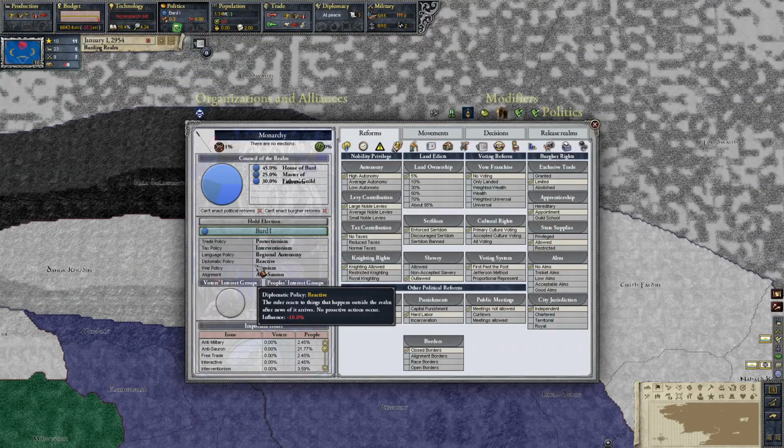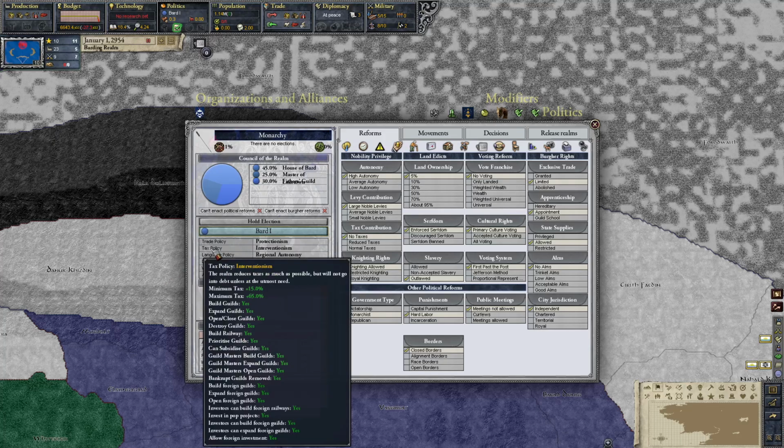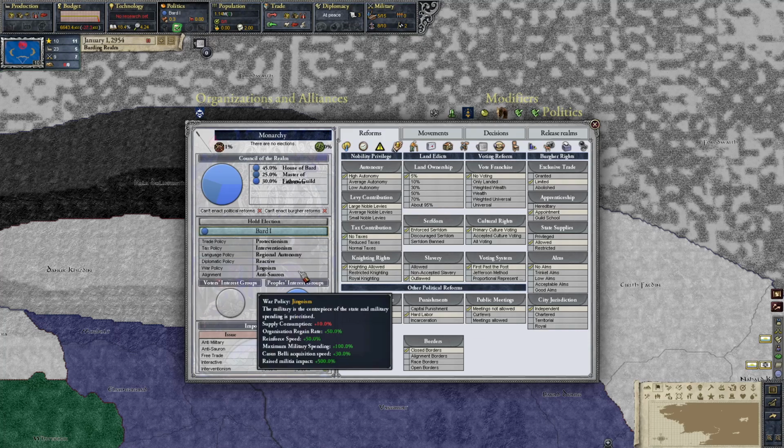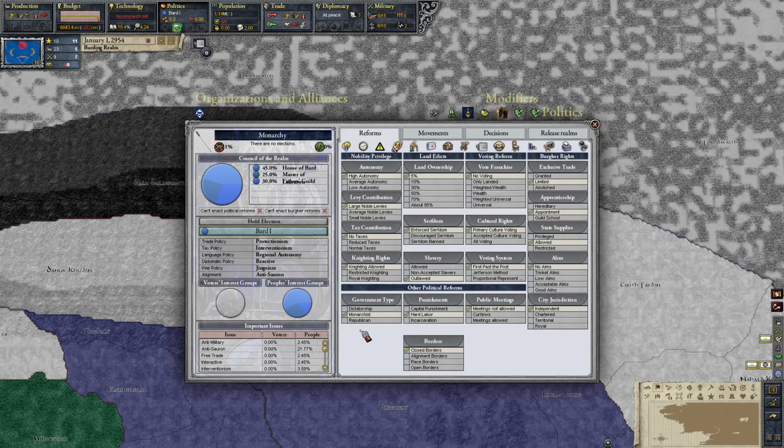And so we did bring back a couple of the old policies that we kind of scrapped from vanilla. So things like, I think it's the tax policy, I believe, is one of them. Maybe the trade policy too. I forget exactly what it was, but there are some policy changes that came through. These things also got a little bit of a rebrand as well. So a lot of the functionality is the same, just under different names. The other major change that we got is with the reforms.